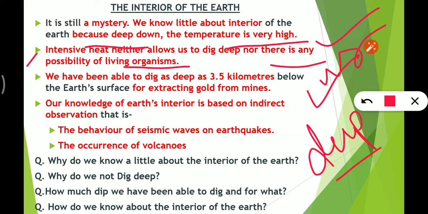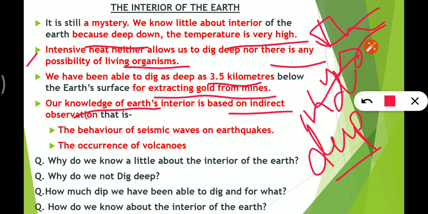We have been able to dig only 3.50 kilometers below, because the temperature is very high. We have dug this for extracting gold from the mines, and our knowledge of the earth's interior is based on indirect observation. We can't observe it directly because the temperature is very high, so we observe it indirectly.